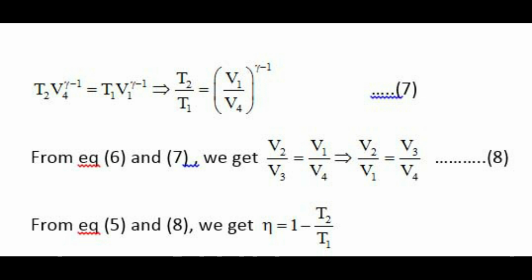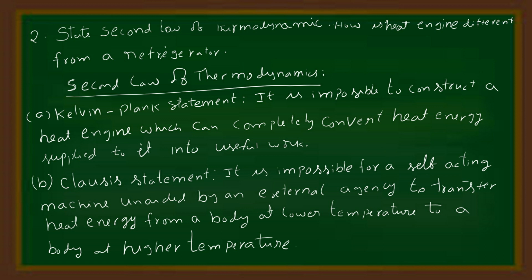From equations 5 and 7, we get the efficiency of the Carnot heat engine, eta equal to 1 minus T2 by T1. Second long answer question in thermodynamics. State the second law of thermodynamics. How is a heat engine different from a refrigerator?